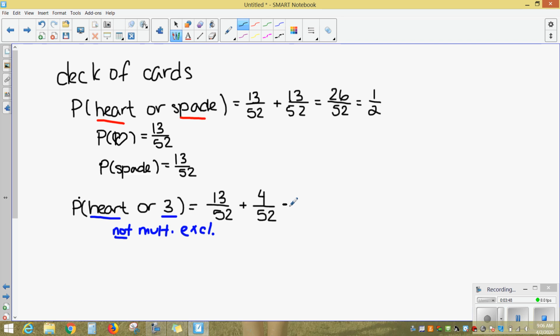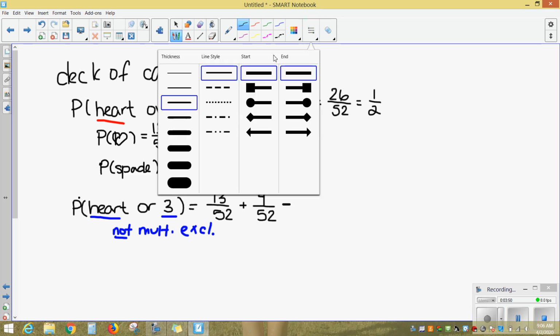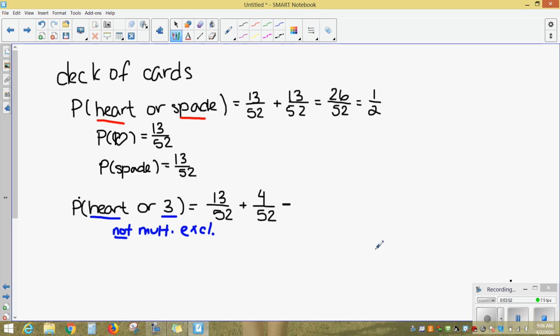So if I think about how many cards are both hearts and 3s, there's one of them from the deck. So there's one of them in there that I counted twice. And so that leaves me with 16 out of 52. And we can reduce to say 4 over 13 for that probability.